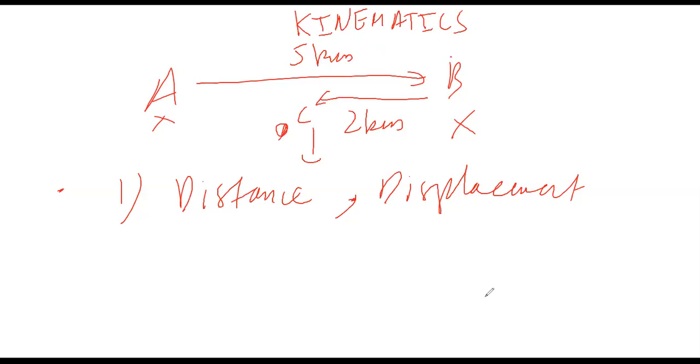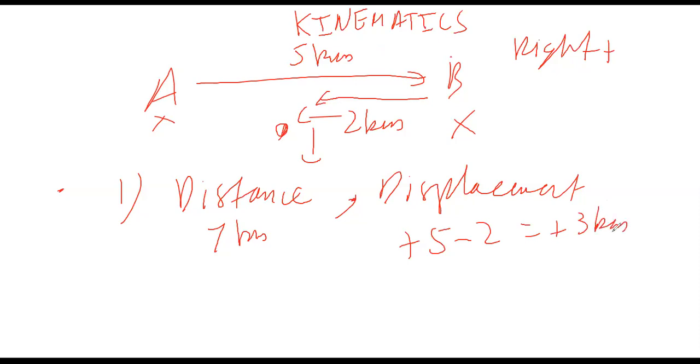Okay, good. Let's do it. So the distance is 7 kilometers because the total path covered is 7 kilometers. Now I'm taking from A to B, going right is positive, so I take plus 5, and going left is negative, so the distance covered going left is minus 2. So plus 5 minus 2 is plus 3 kilometers. So the displacement is 3 kilometers due east.